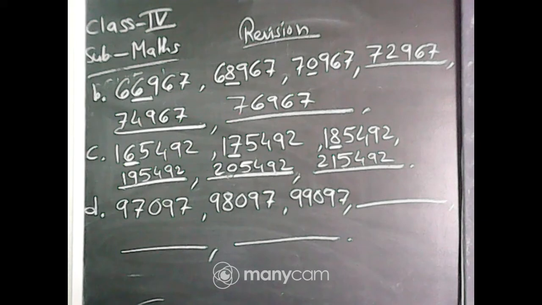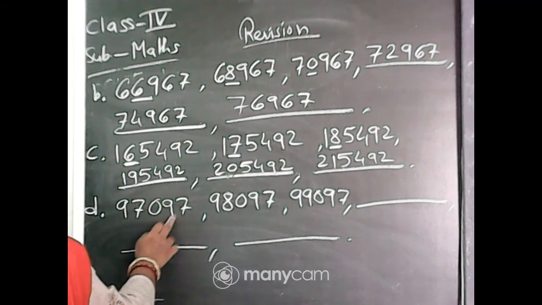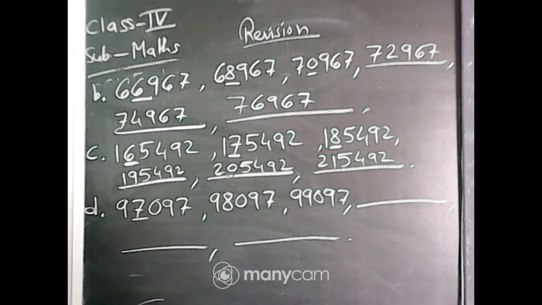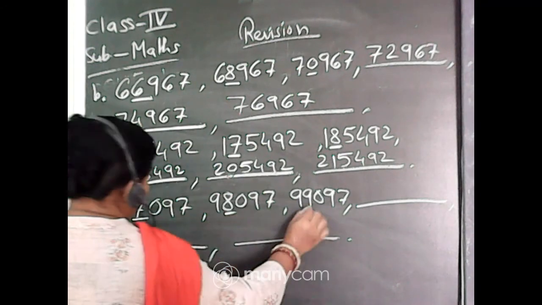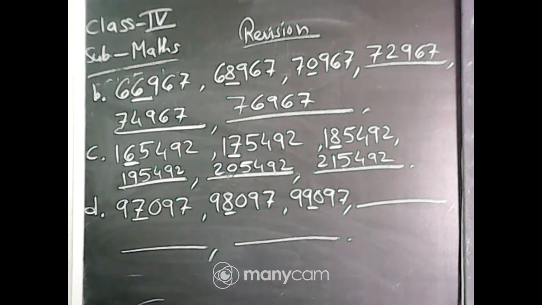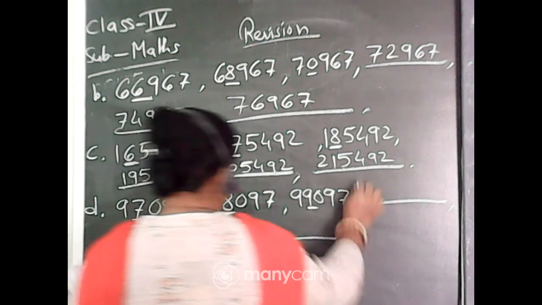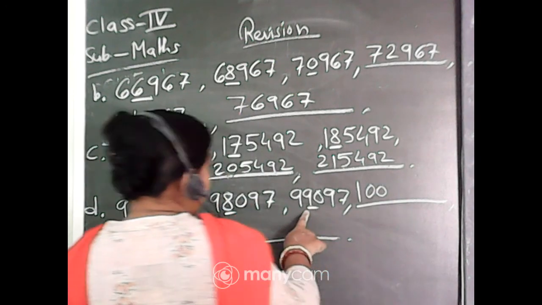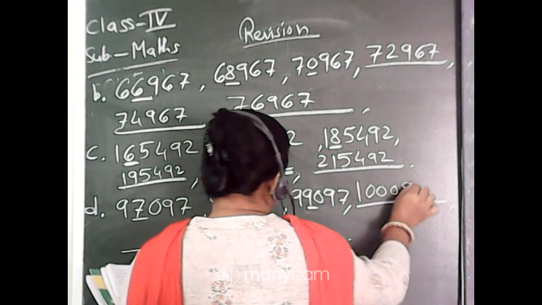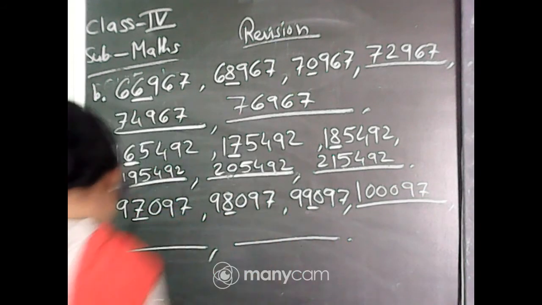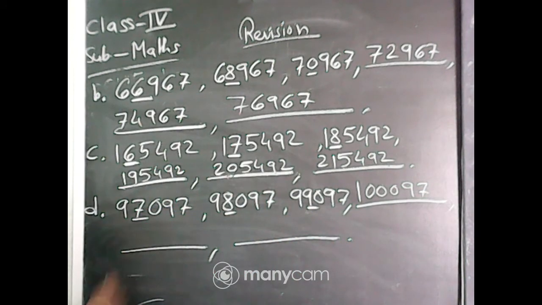See where the changes are. Ones, tens, 100 and 1,000. 7, then 8, then 9. That means 1,000 is added to the number. So the next number will be 99 plus 1. 99 plus 1 is 100. Then 0, 9, 7. Then again add 1000.